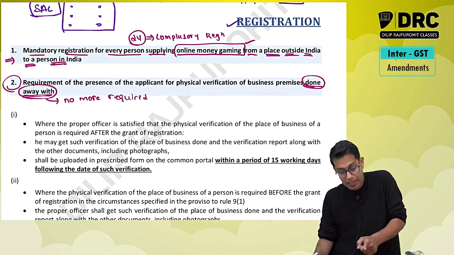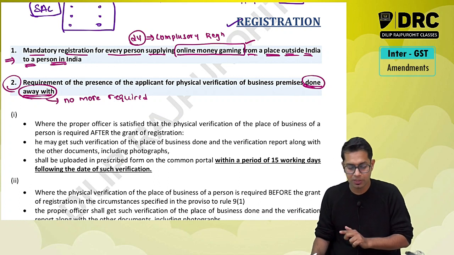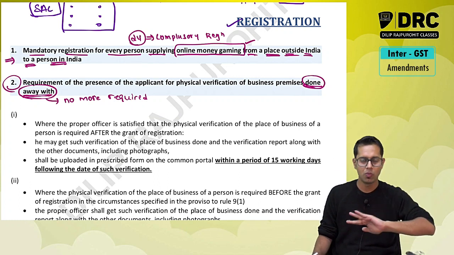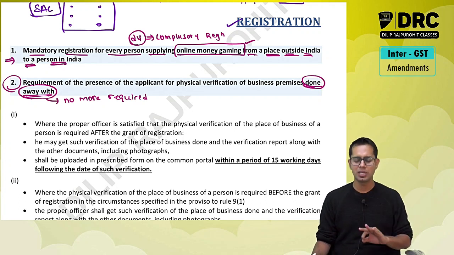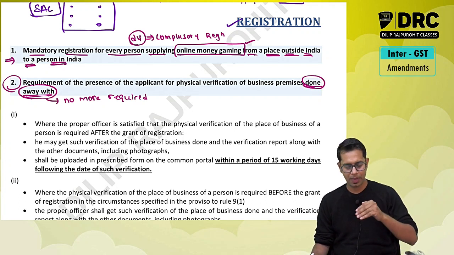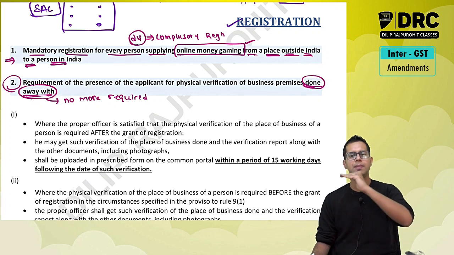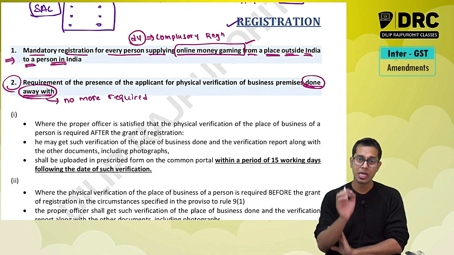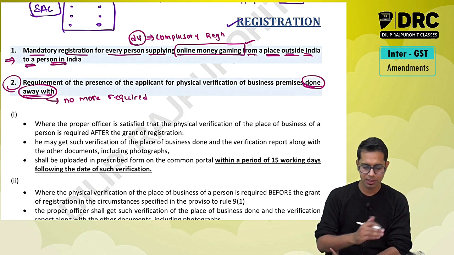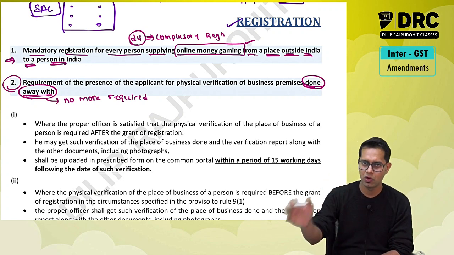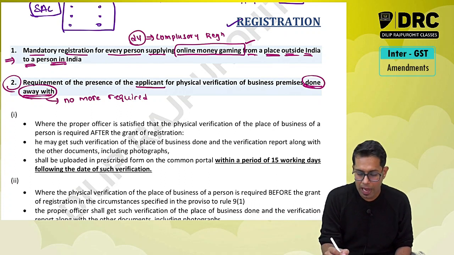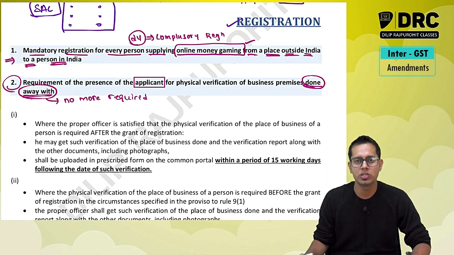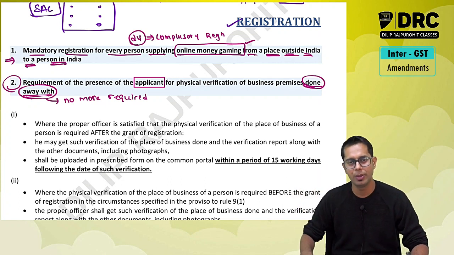Normally, one of the important elements of the procedure for registration was physical verification of business premises, meaning the officer will come and physically verify your business premises. Now the law said physical verification should happen only in the presence of the applicant. Only when the applicant is there, only then will physical verification be treated as valid.